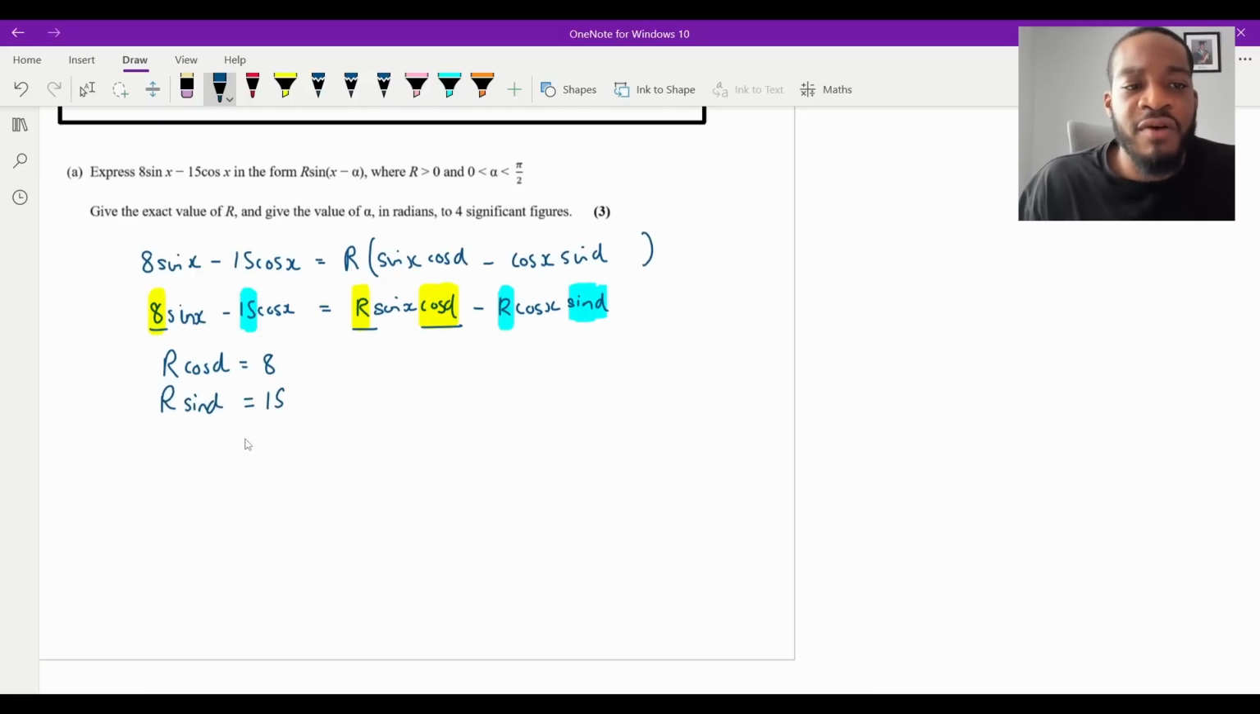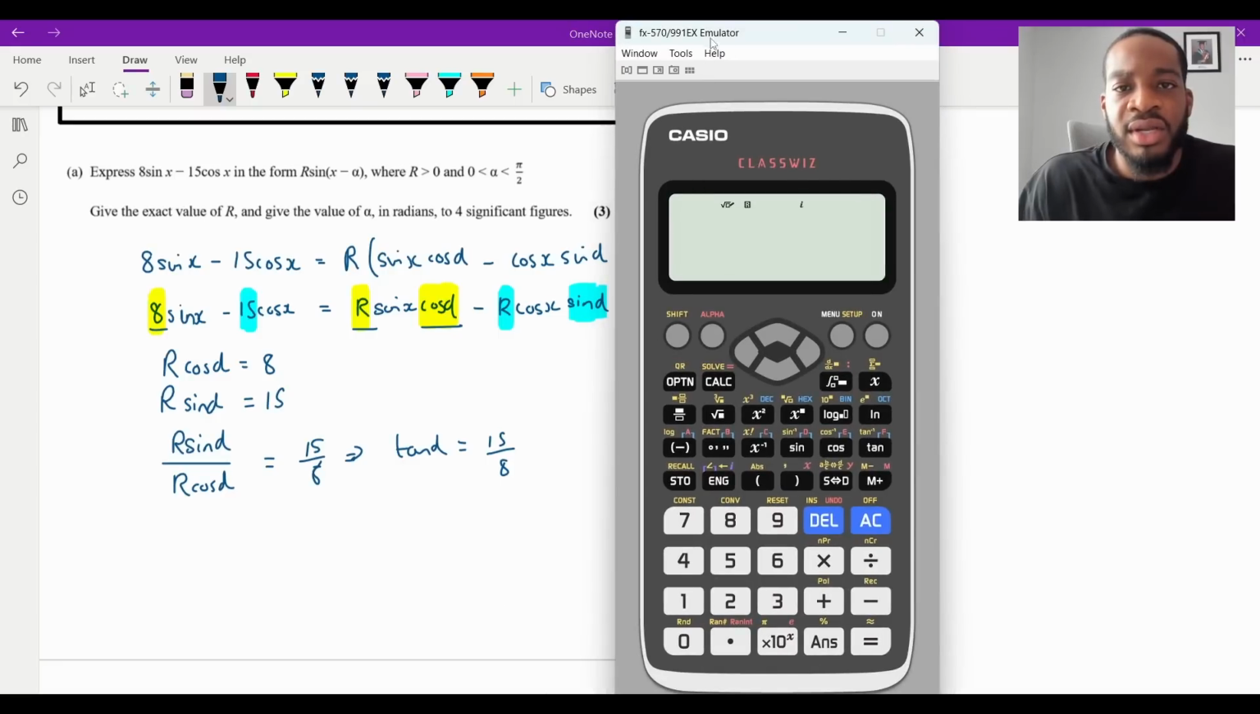And then now to get alpha and r, this is very, very simple. I'm going to divide bottom by top. So it's going to be r sin alpha on the top here, because I want to make tan, over r cos alpha on the bottom, and that will equal 15 over 8. Now from here, we can see that the r's are going to cancel. Sine over cos is tan, so tan alpha is going to equal 15 over 8. So that means I can calculate what alpha is.